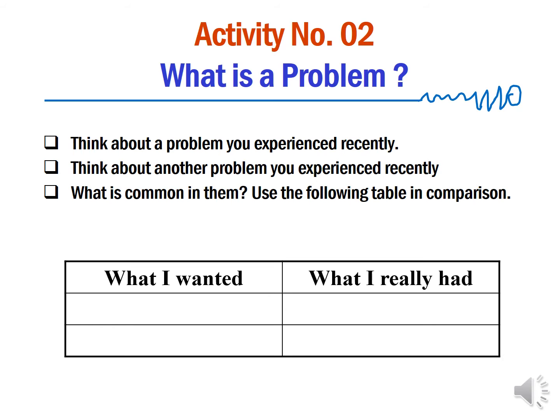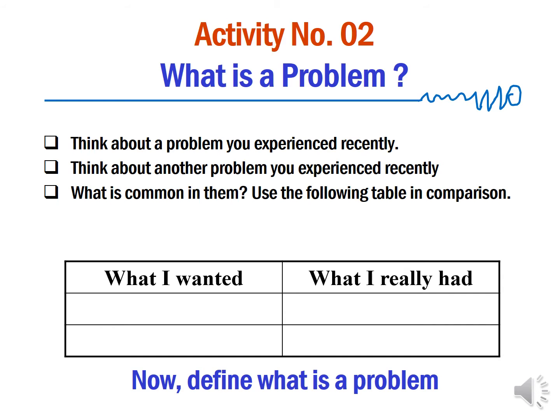First, identify what you wanted in the problem situation and what you really had. For example, you wanted to pass the GCE A-level exam, but what you really had is that you failed the GCE A-level exam. Or you wanted to earn a big profit from your business, but you incurred a loss. That is what you really had. So there is a gap between what you wanted and what you really had.